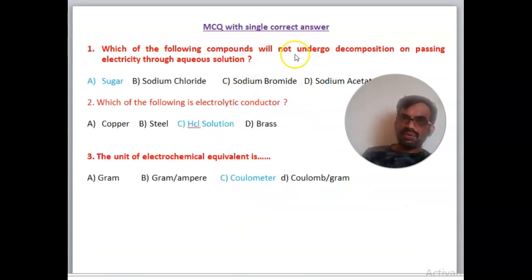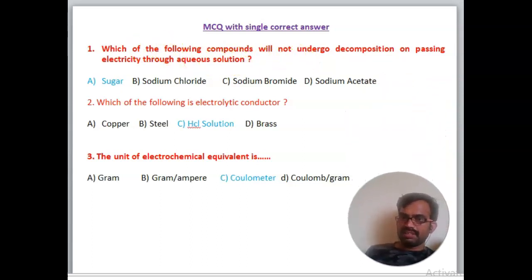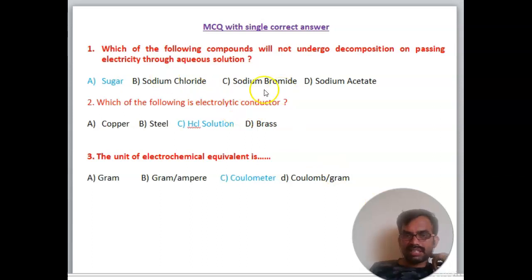These are a few examples. Which of the following compounds does not undergo decomposition on passing electricity? Sugar. Which of the following is an electrolytic conductor? HCl solution. The unit of electrochemical equivalent is called the coulomb. These kinds of bits will come in various competitive exams regarding electrochemistry. Please read more and you will understand.